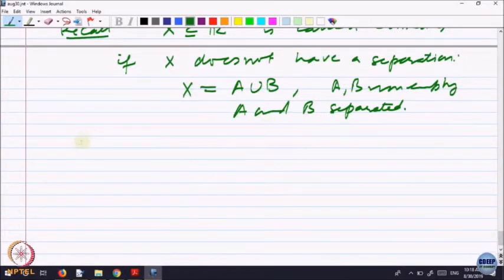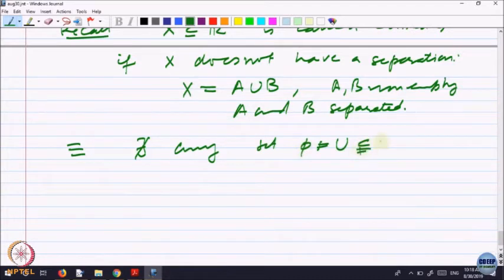We said this is also equivalent to saying that there does not exist any set U, which is not empty, which is a proper subset of X, and both open and closed. So there does not exist any subset of X which is both open and closed, because if it is both open and closed, it and its complement in X will give us a separation.